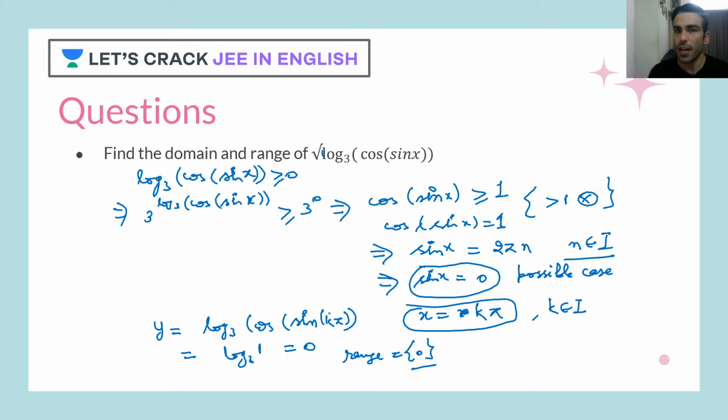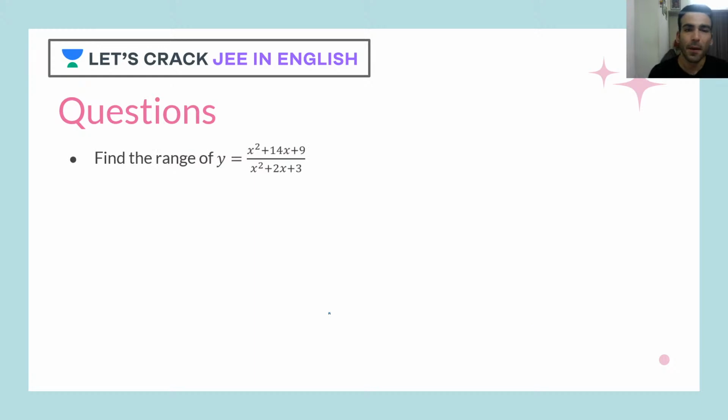Since I have made you understand this first question, now I expect you guys to solve another question for me. Here is the second question. In this question, you have to find the range of the function y equal to x square plus 14x plus 9 upon x square plus 2x plus 3. Your time starts now. I'll be giving you guys a minute. You solve the question, and meanwhile I'll see what people are saying.